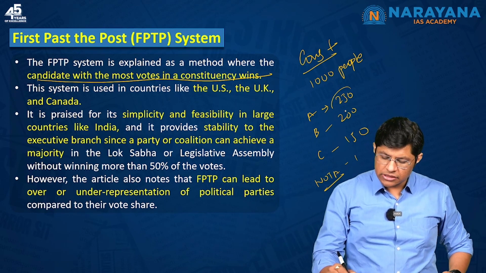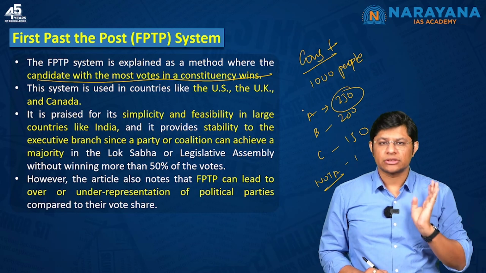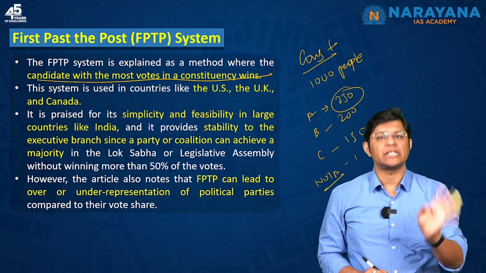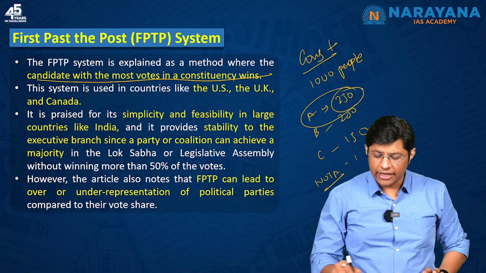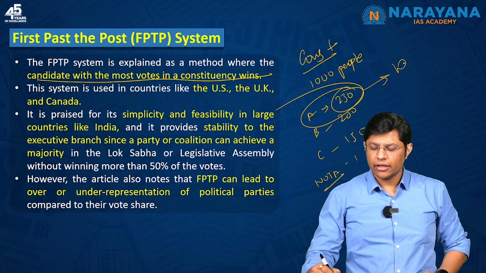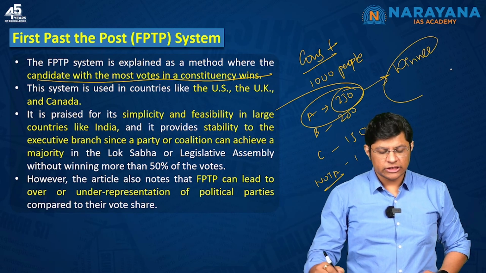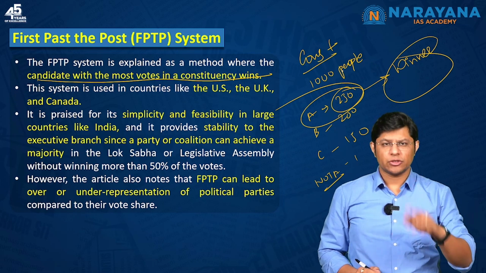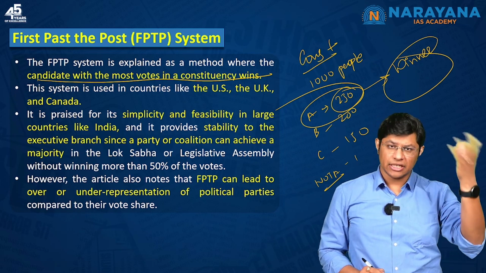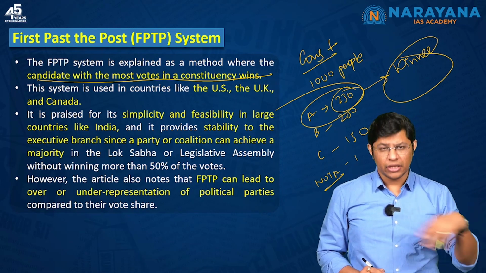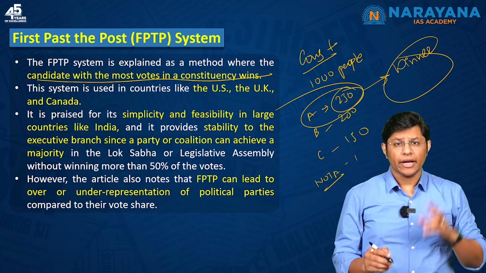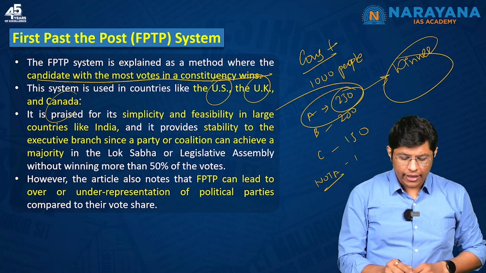Which means this person has got the highest number of votes. Though it is less than 50%, as he has got the highest number of votes, he will be declared the winner. This is known as the first past the post system, which we practice in our country, be it the national elections or the state elections or the local elections.